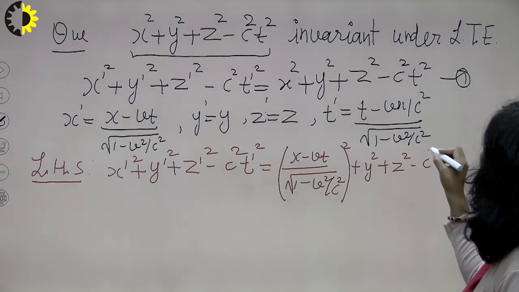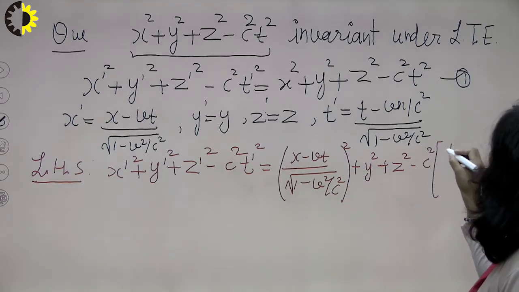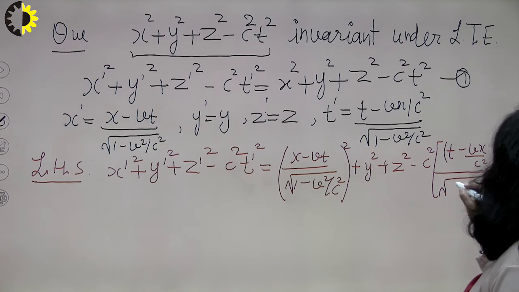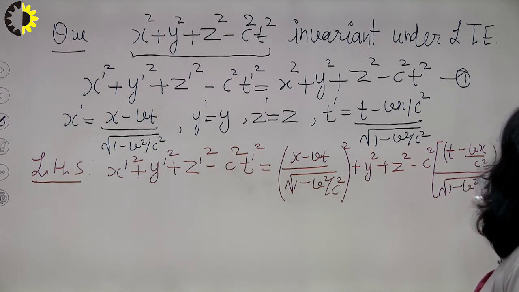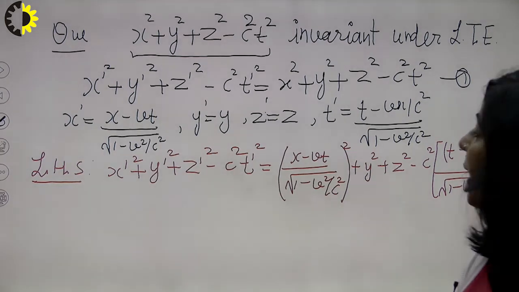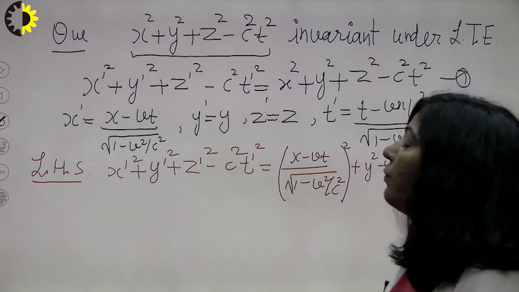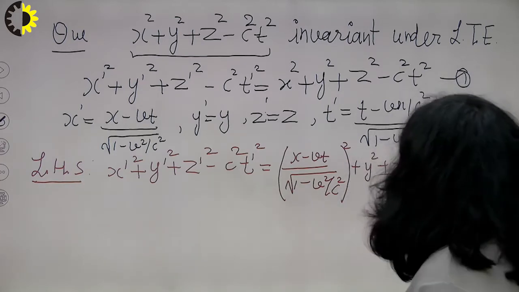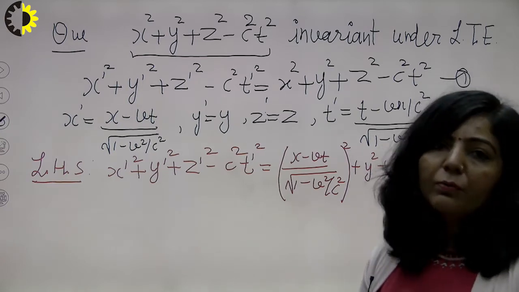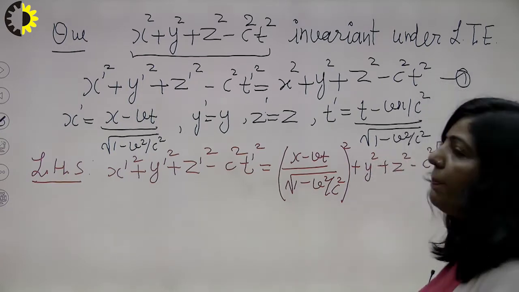Minus c square as it is, and your t dash is t minus vx upon c square upon root of 1 minus v square upon c square. So, square of this. Now you have the left hand side equal to this. We have substituted x dash in terms of x, y dash in terms of y, z dash in terms of z, and t dash in terms of t using Lorentz equations. Now you have to simplify it.